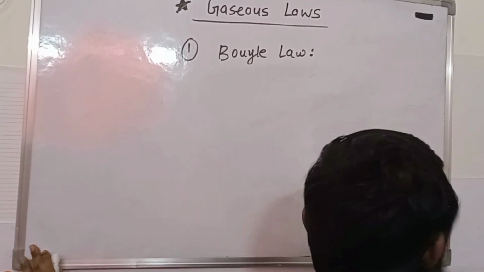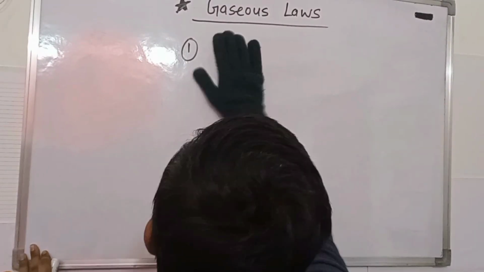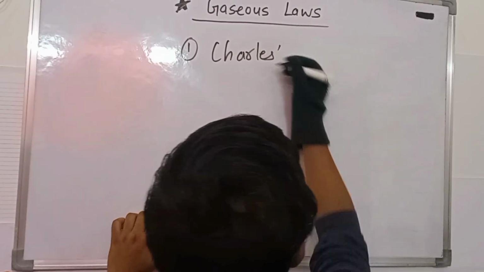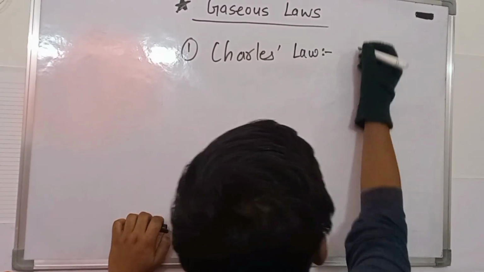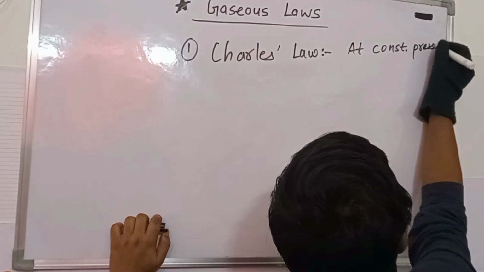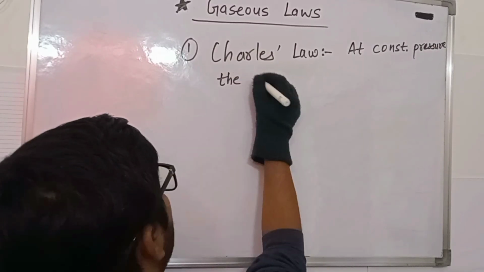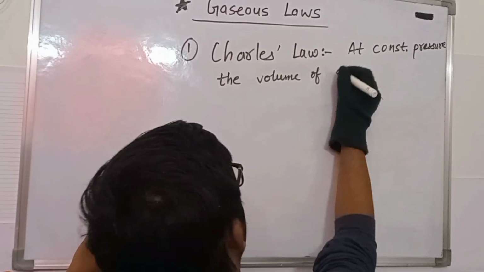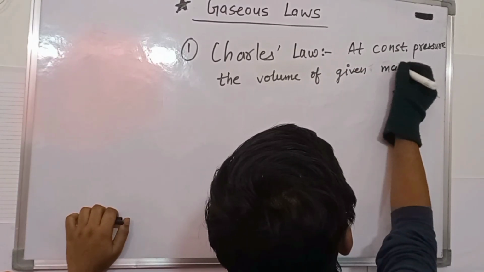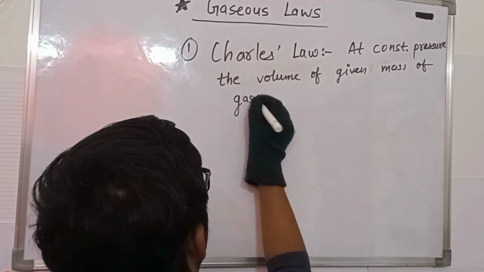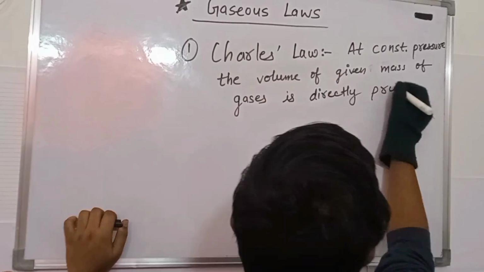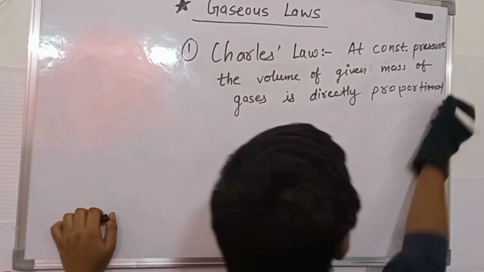Charles law states that at constant pressure, the volume of a given mass of gas is directly proportional to temperature.